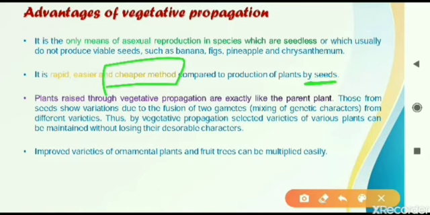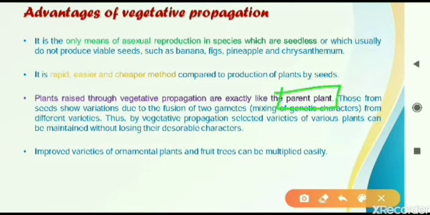The third point we are seeing here is that when we use vegetative reproduction or vegetative propagation, the new plant that comes will look exactly the same as the parent plant. In vegetative propagation, that is the advantage. You will not get any variation, no change will be there in the new plant, because here the seeds are not involved.